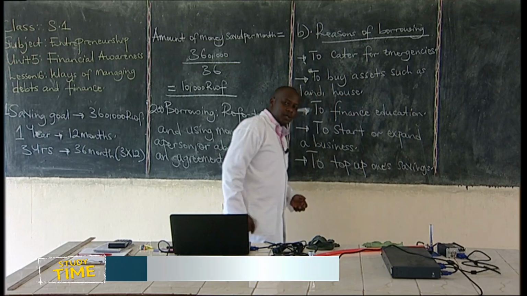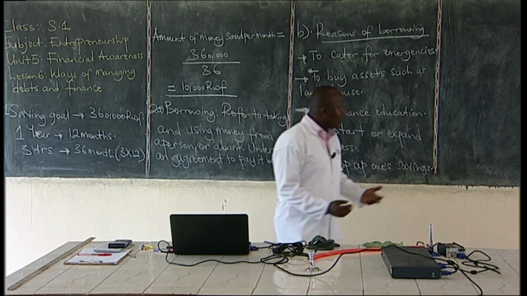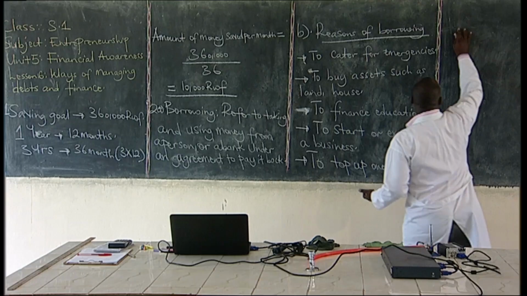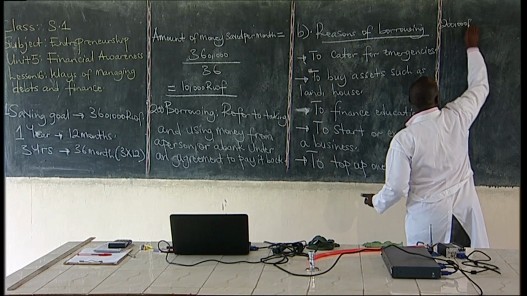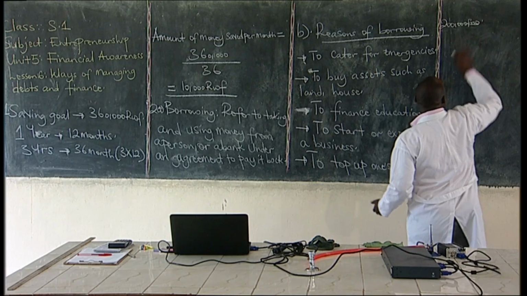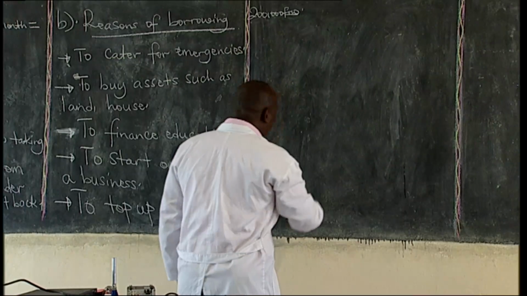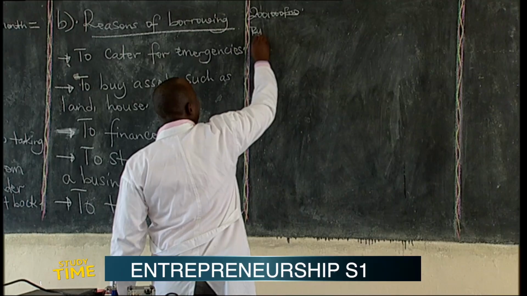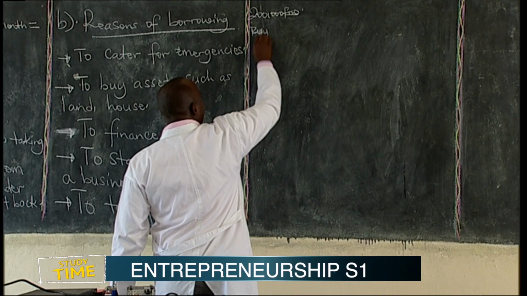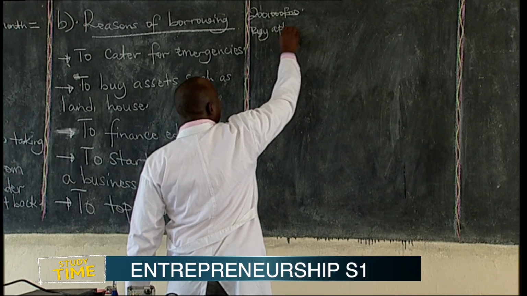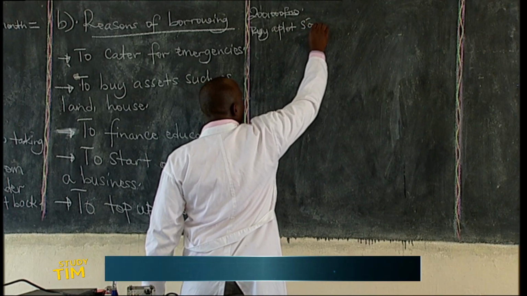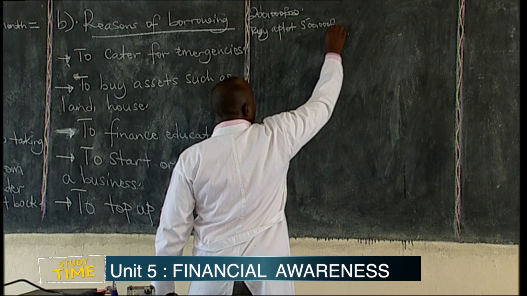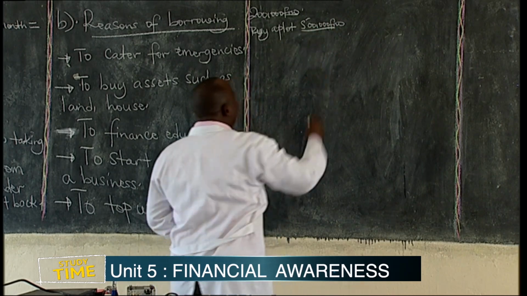For example, if I had saved 200,000 francs and I want to buy a plot of land that costs 500,000 francs, I am remaining with 300,000.